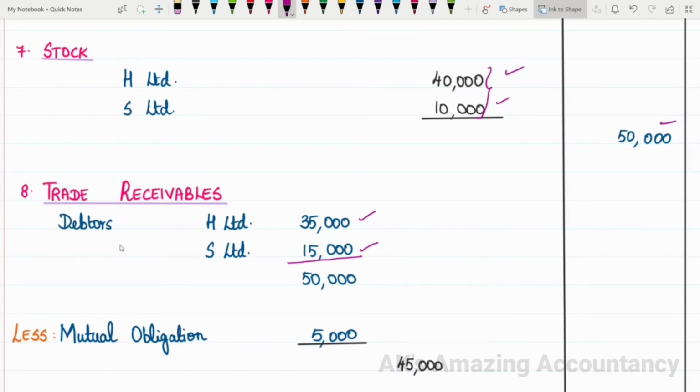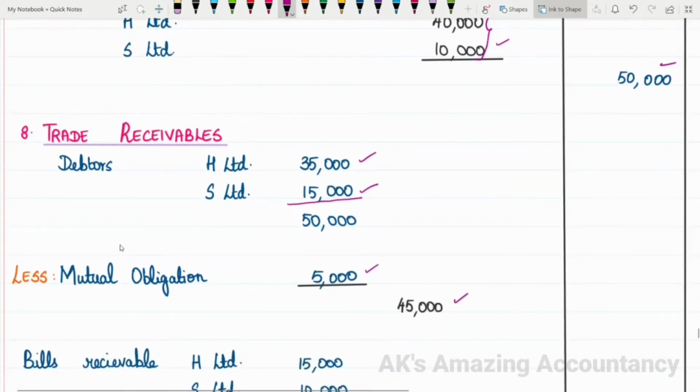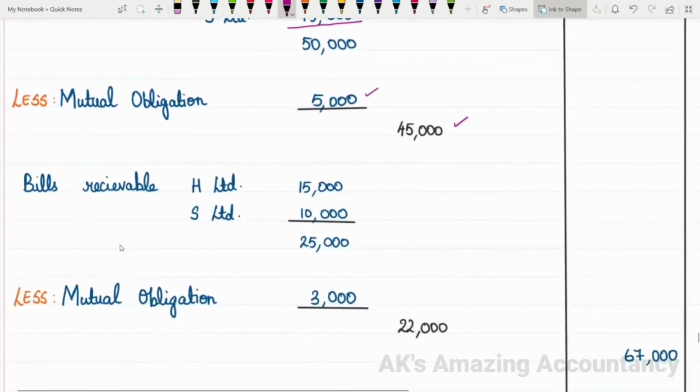So less mutual obligation, 51,000. So 50,000 minus mutual obligation 5,000 will give us 45,000. How much is mutual obligation? 5,000. 50,000 minus 5,000 will give us 45,000.